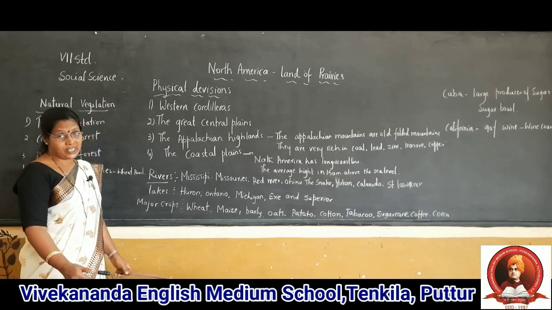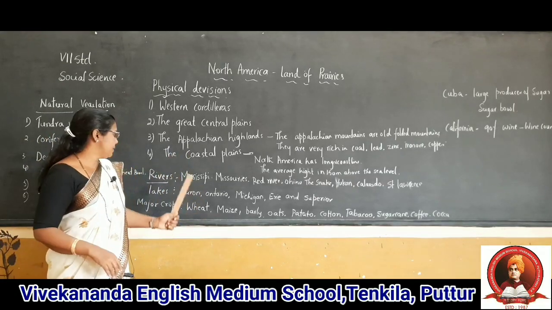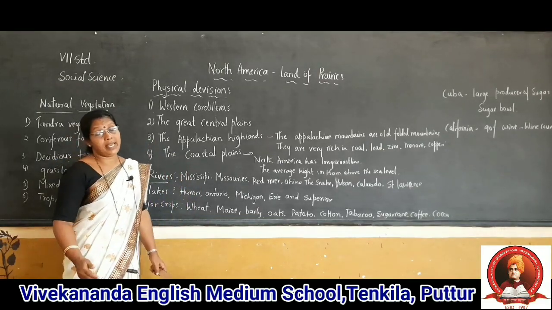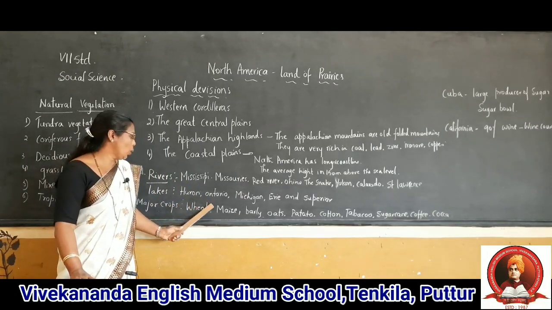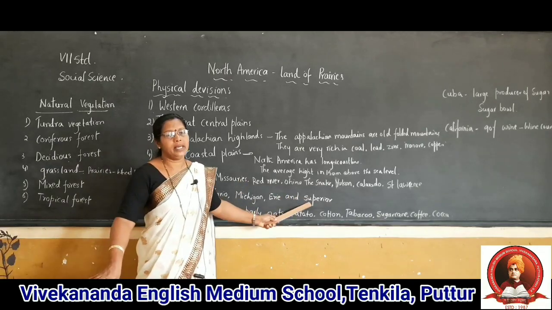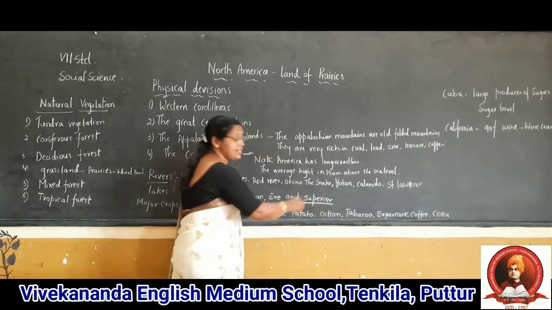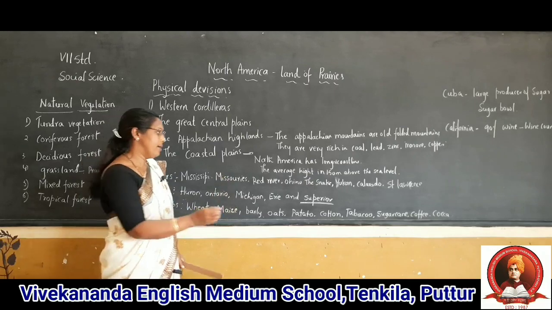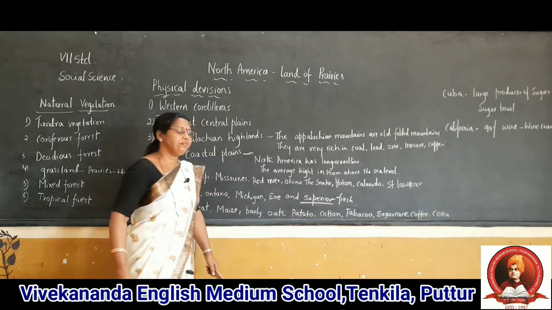Next one is the lakes. A lake is stagnant water. These are also water bodies. Lakes and rivers are water bodies. Which are the famous lakes in North America? Huron, Ontario, Michigan, Erie and Superior. Lake Superior is the largest lake in North America. That is a freshwater lake.